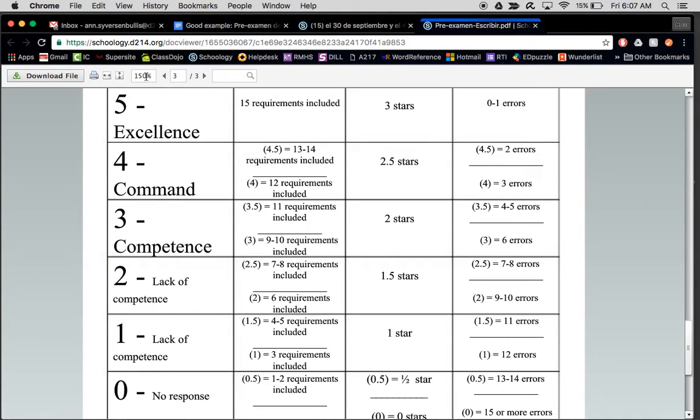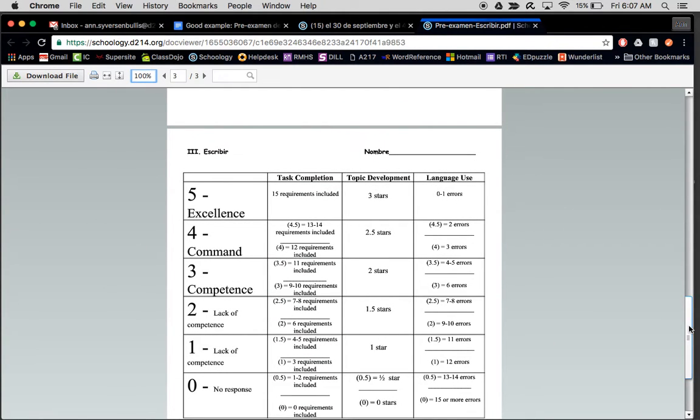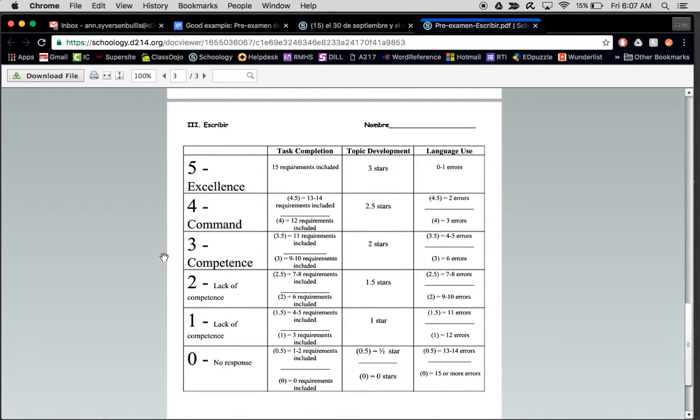Okay, now I do want you to make sure that you're opening up on the third page of the pre-examen the rubric and that you're looking. You'll notice task completion, including all your requirements, is out of 5 points. Like I just said, topic development out of stars is out of 5 points, and then you can see here how the errors go.